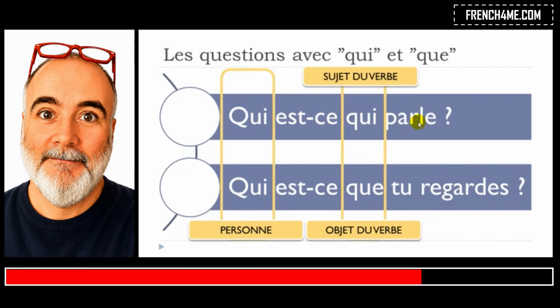So, qui est-ce qui parle? If you want to translate it directly, you could translate it like, who is talking? Here, you want to have the information regarding the person, and the information regarding the subject of the verb, parler. And here, qui est-ce que tu regardes? So, who are you watching? Because you want the information regarding a person, qui est-ce que, and here it will be the object of the verb, so you are watching someone.